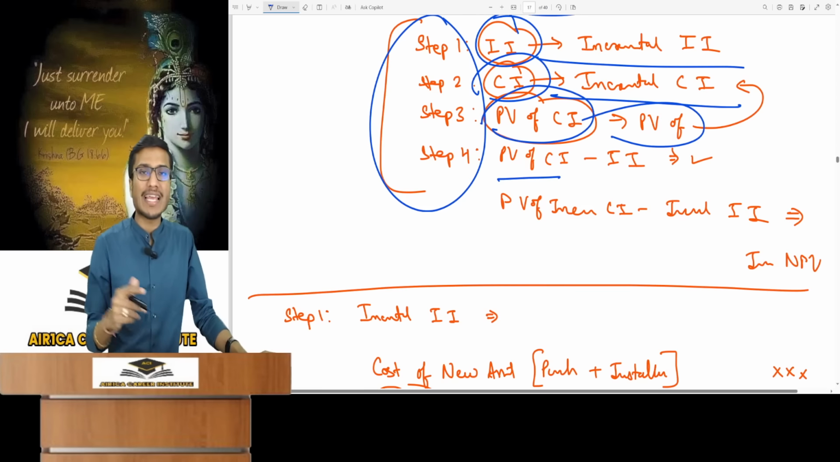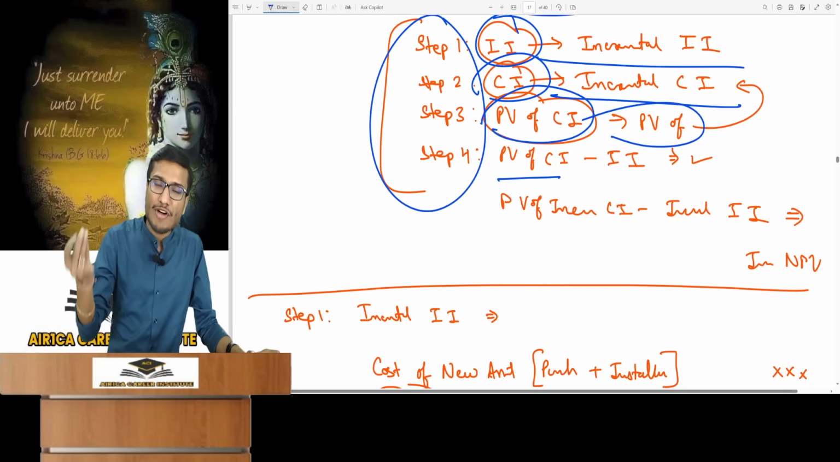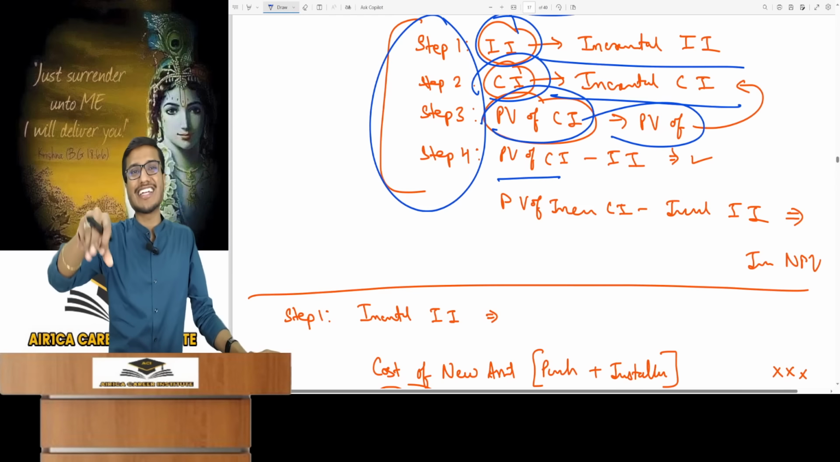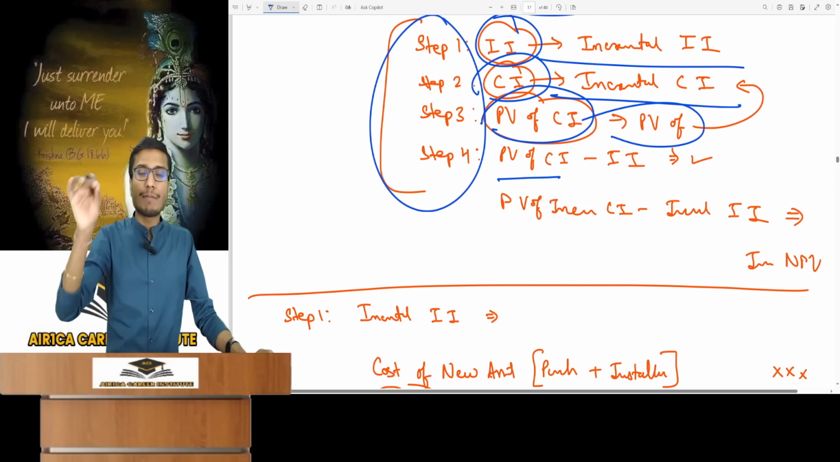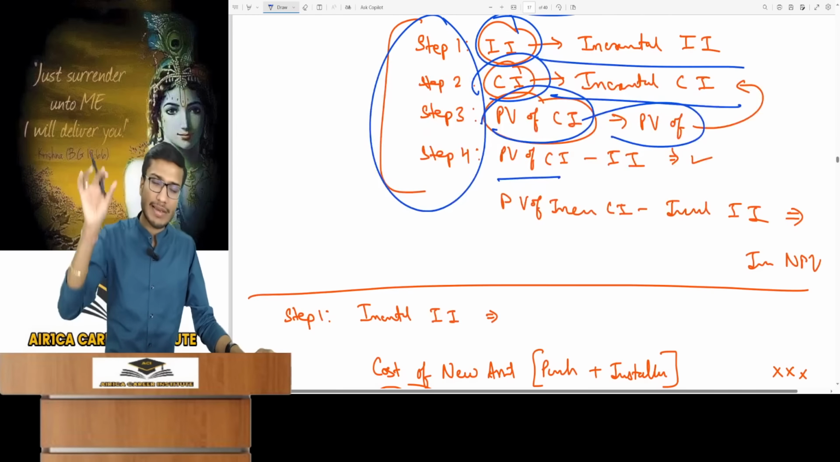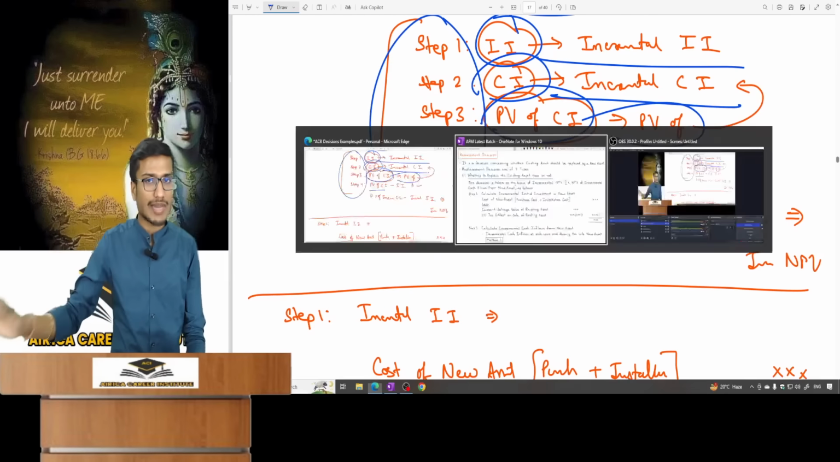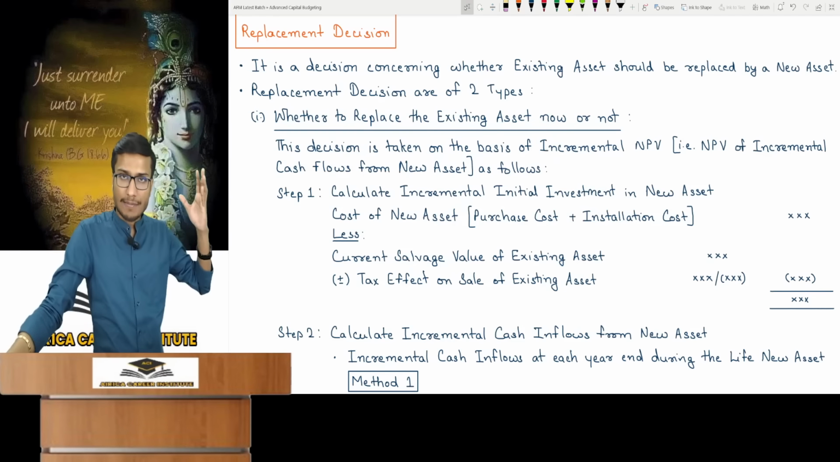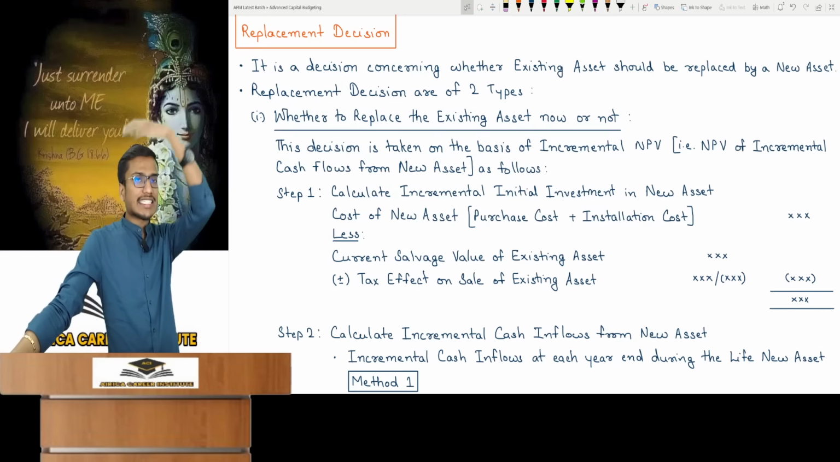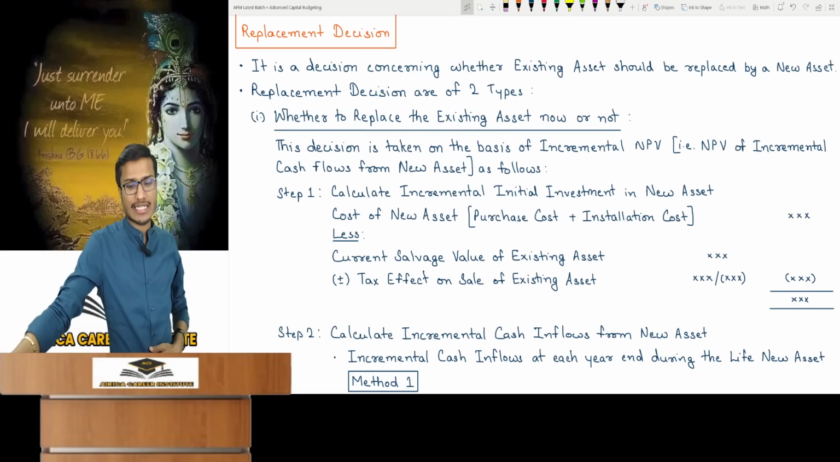And the last step, what will the incremental NPV be? PV of incremental cash inflows minus incremental initial investment. It is exactly the same concept, but now it entirely revolves around incremental cash inflows. You must have understood how and why we are doing this. And let's see how it's done. Calculating incremental initial investment is simple.